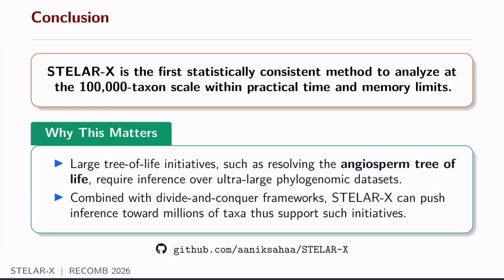To conclude, STELAR-X is the first statistically consistent method to analyze at the 100,000 taxon scale, which is a major leap forward. Notably, it does so within practical time and memory requirements. This matters a lot in modern phylogenomics because researchers are increasingly interested in large tree-of-life initiatives, for instance in resolving the angiosperm tree of life. If we integrate STELAR-X into divide-and-conquer frameworks, we believe it can push inference toward millions of taxa, and that will eventually be able to support such large initiatives.